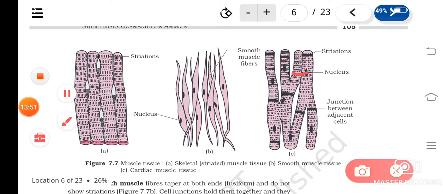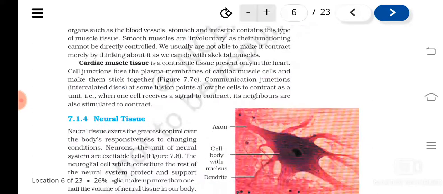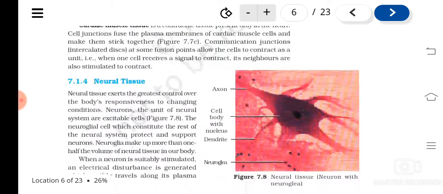Here you can see easily, isn't it? They are branched, they are cylindrical, they have striations, and they are also involuntary muscles. They are not working according to our will. As there are certain junctions, once the signal reaches one cell, that can stimulate the other cells which are near to it.